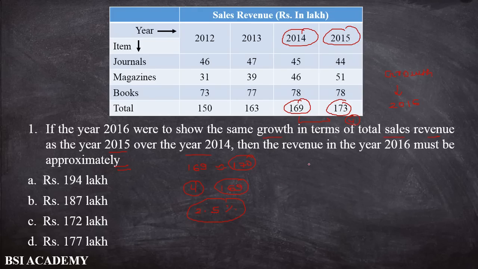Similarly, I'm taking 169 as my base value and comparing from the base value. Now, if I want to find the value in 2016, I will compare with the 2015 data, where we have the value 173. First of all, we have to find 2.5% of 173, which is approximately the same as 4. So I add 173 plus 4, which equals 177. Okay, students. So our answer is 177 lakh.